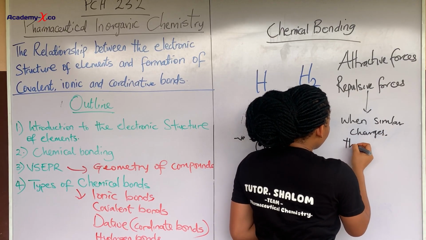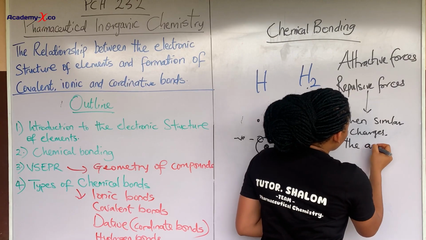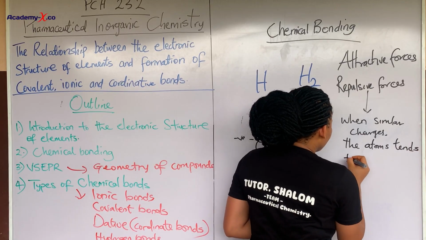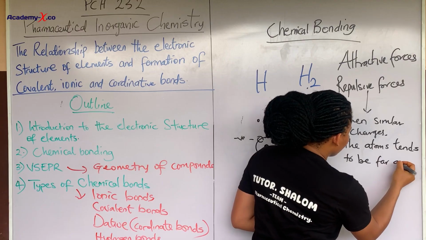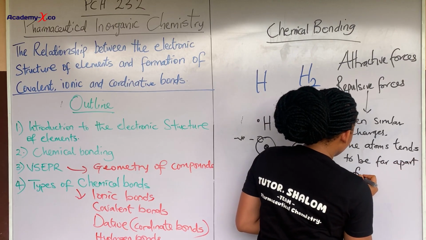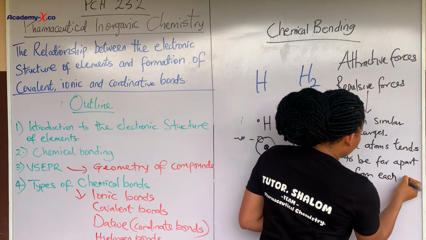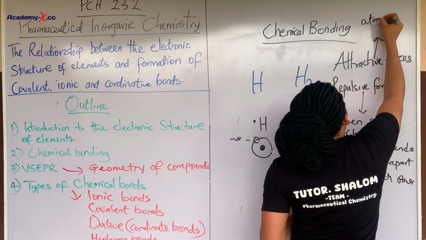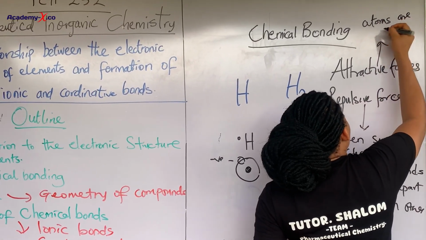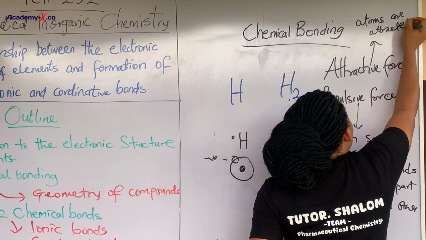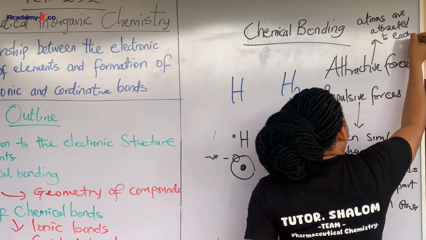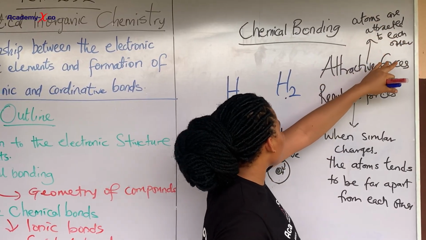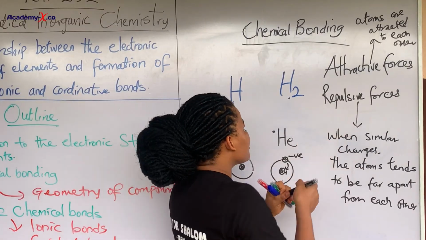So this one occurs when we have similar charges, so the atoms tend to be far apart from each other. But this one, the atoms are attracted to each other. So the attractive forces are those forces that keep atoms attracted to each other, and it happens in what?